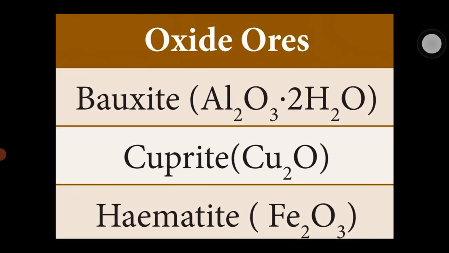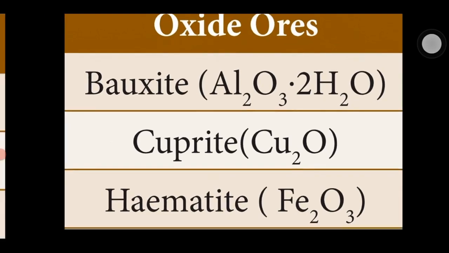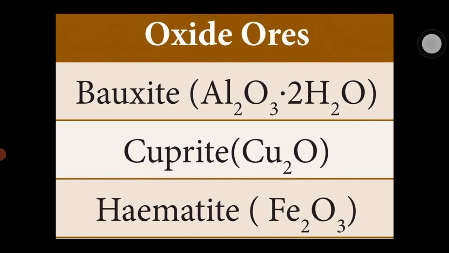These ores are commonly called oxide ores. Bauxite is the aluminium ore, cuprite is a copper ore, hematite is an iron ore. But the common substance present is oxide, O3. So bauxite contains oxygen, cuprite also contains oxygen, hematite contains oxygen. So these are called oxide ores, because these ores mainly contain oxygen.